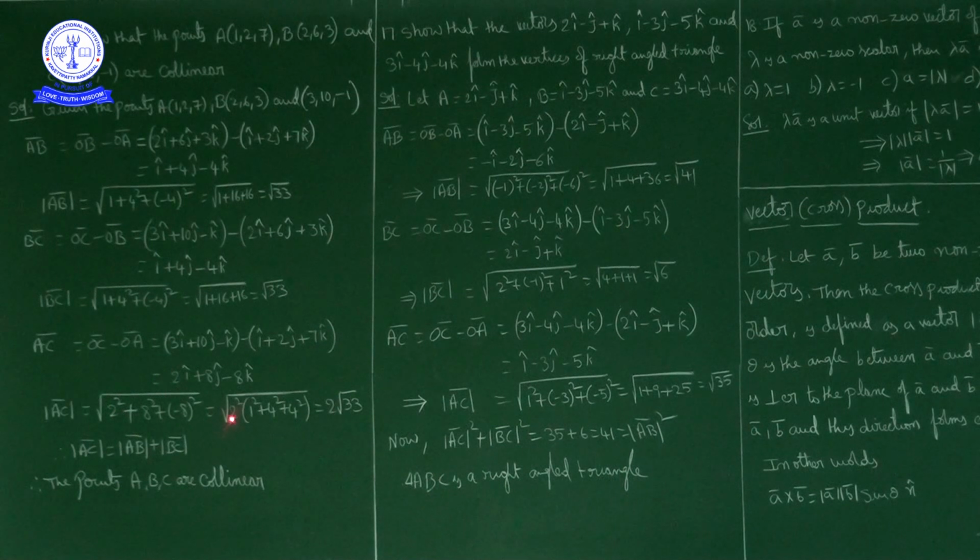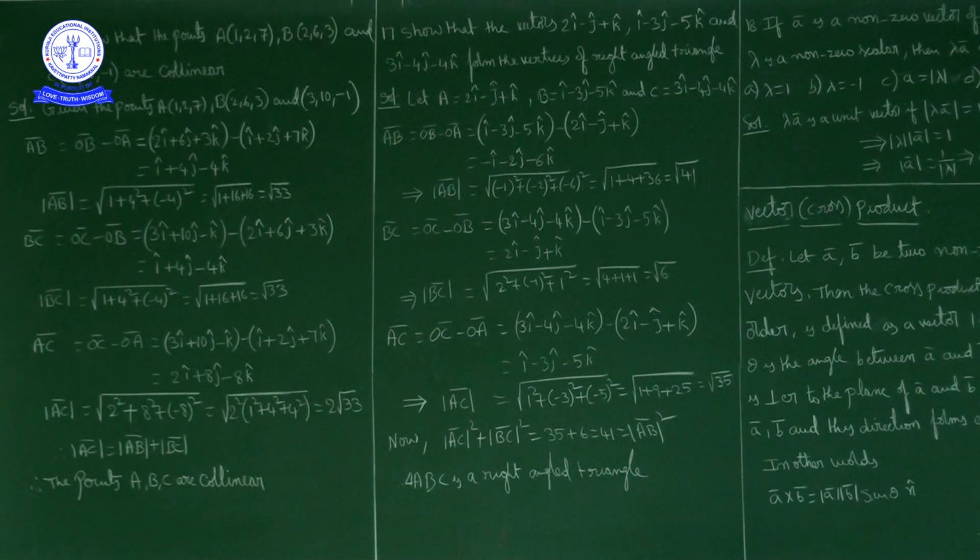So overall 2 square is common. So 2 square into 1 square plus 4 square plus 4 square, under square root. So square root of 2 square is what? 2 into square root of 1 plus 16 plus 16, that is square root of 33. So 2 into square root of 33. Magnitude of AC bar is 2 into square root of 33.